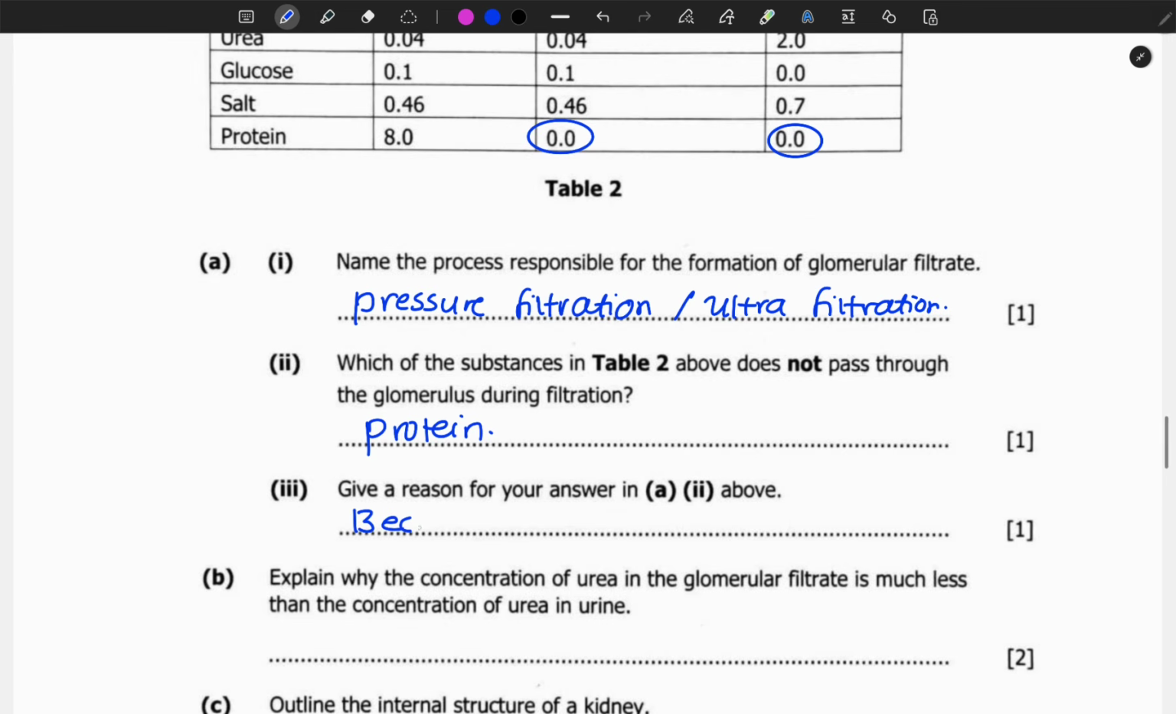So we can say because it's too large to pass through the hose.